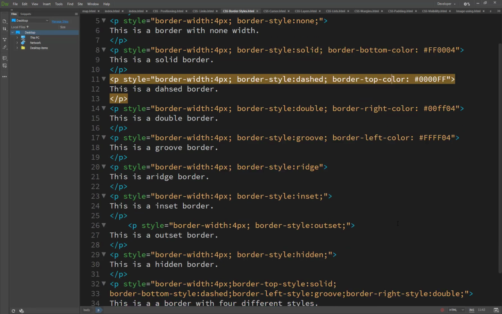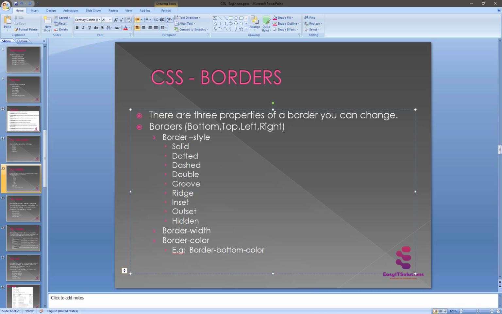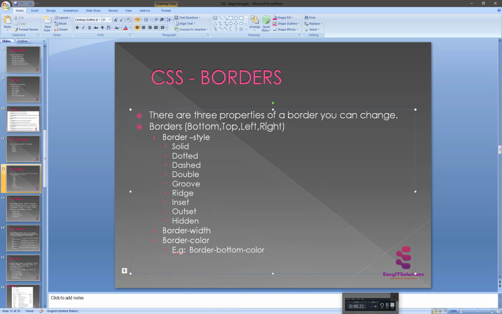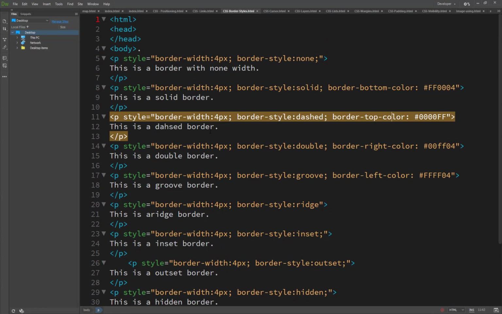So here I have already set an example of the borders. Here are all the borders, and this is the border with none width. Here I have set the width of the border. This is the border width. The first one has border style none, and this is the border width basically.